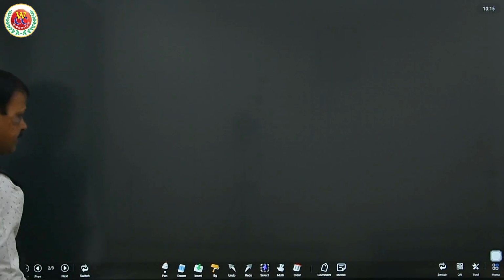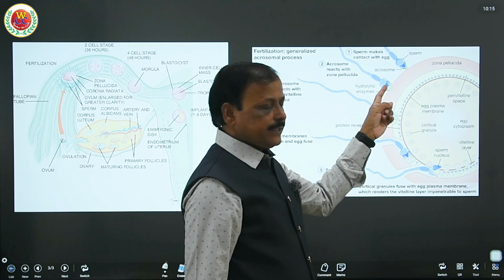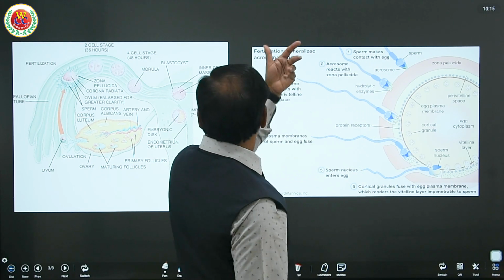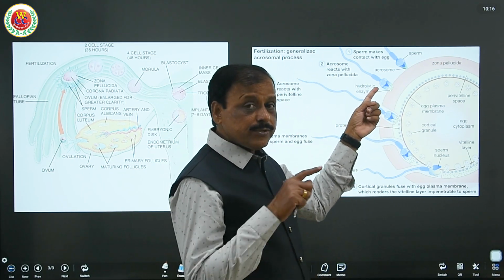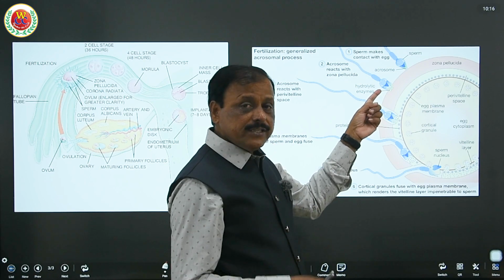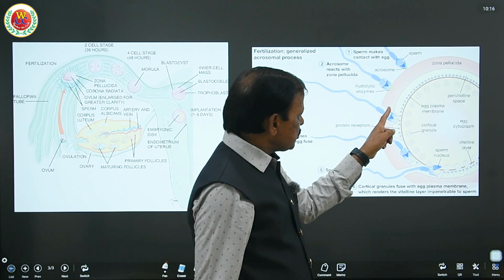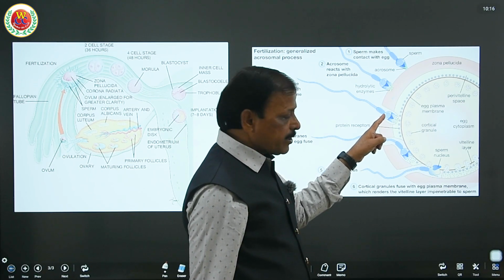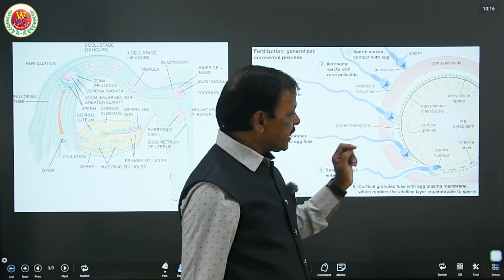The corona radiata lysine digests the corona radiata cells and zona lysine makes a hole in the zona pellucida, as shown in this diagram here. See, this sperm is secreting hyaluronidase to dissolve the hyaluronic acid, and the corona radiata disappears. This is the zona pellucida. As I said, the acrosome also releases zona lysine, therefore this zona lysine digests this zona pellucida. Now after digestion of corona radiata and zona pellucida, this sperm is about to enter the perivitelline space.